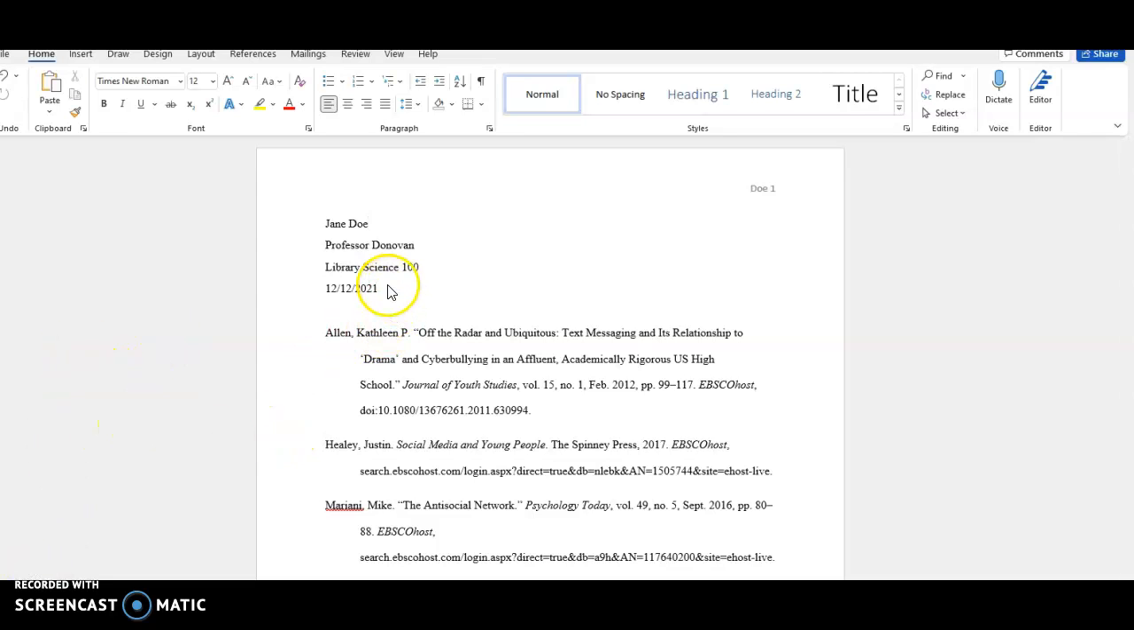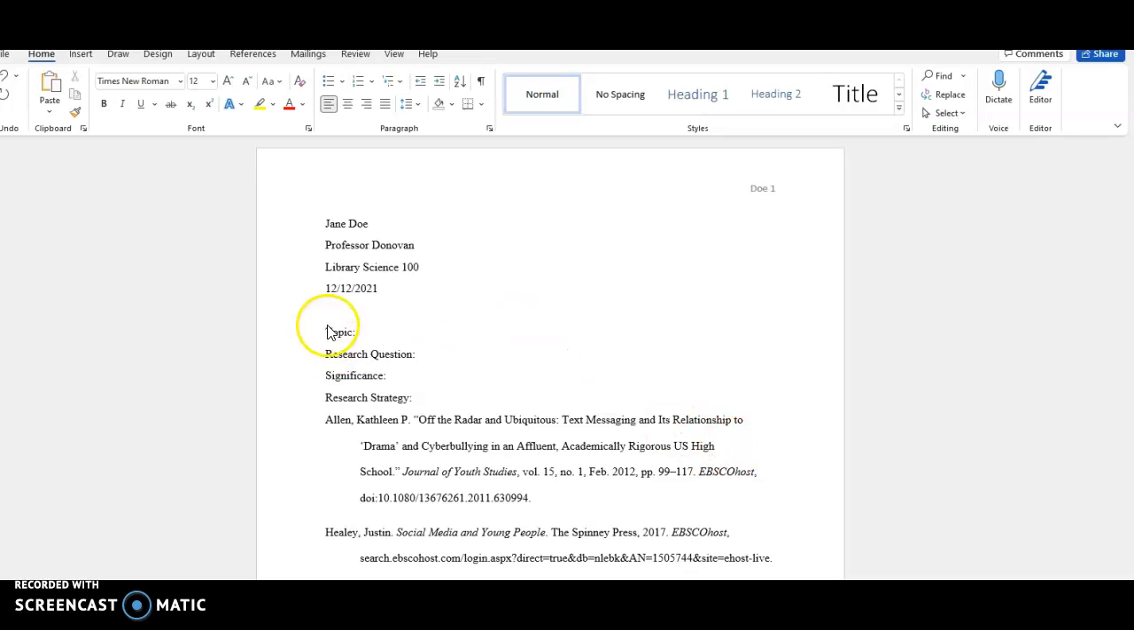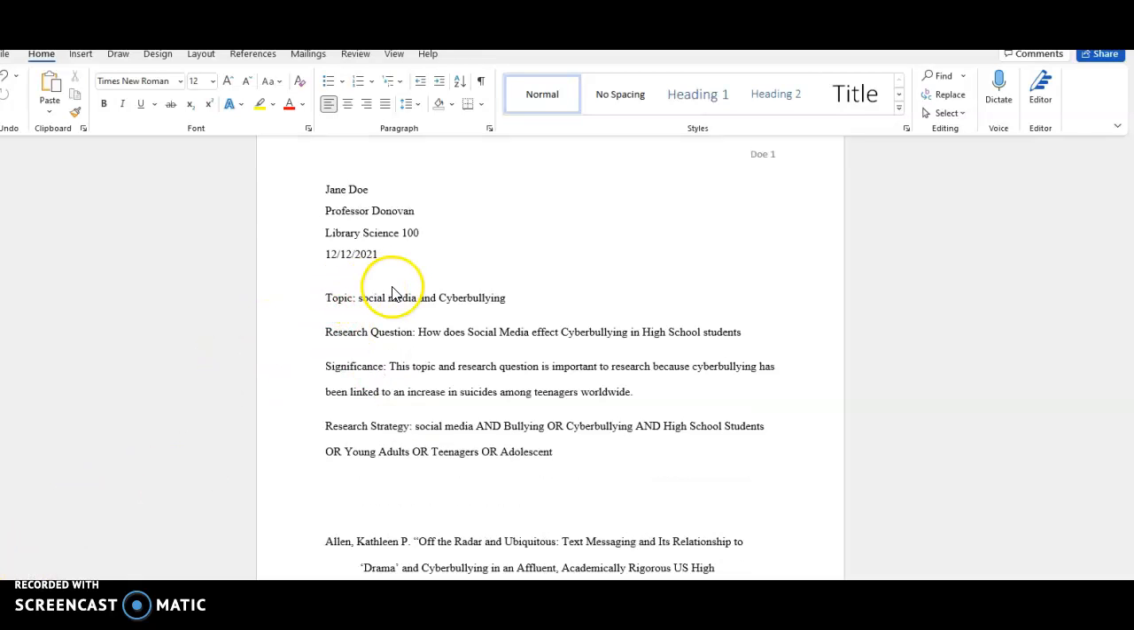So now I'm going to add my other requirements. So I added in the topic, the research question, the significance, and the research strategy. And now I'm going to fill those in. And I added those in right there. See, they don't have to be very long. It's just a sentence pretty much for each question there.